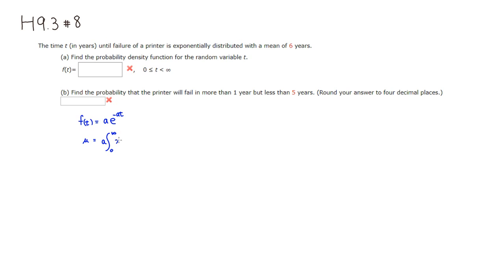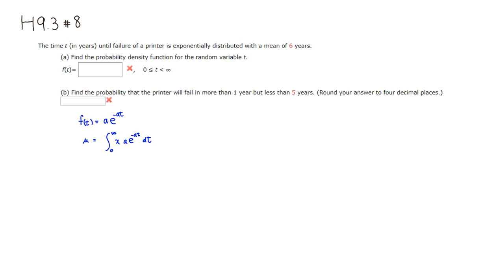So it's the integral of t times a e to the negative at dt, and this will give you a mean of 6.